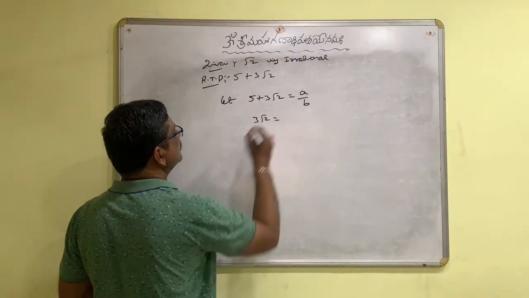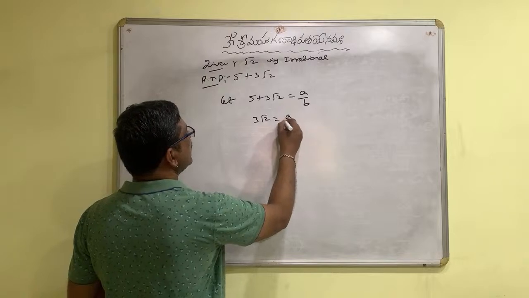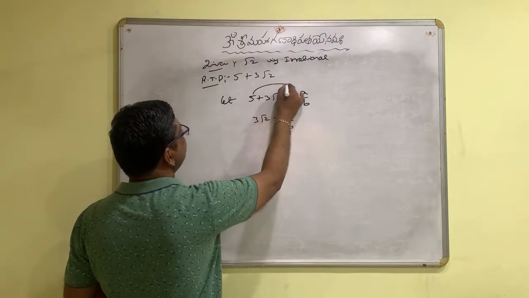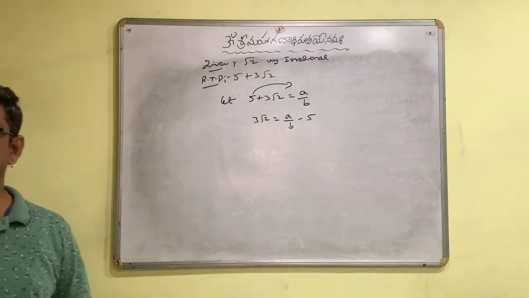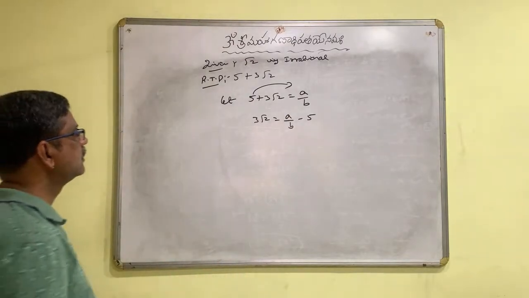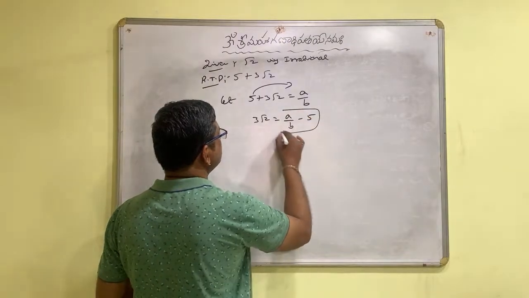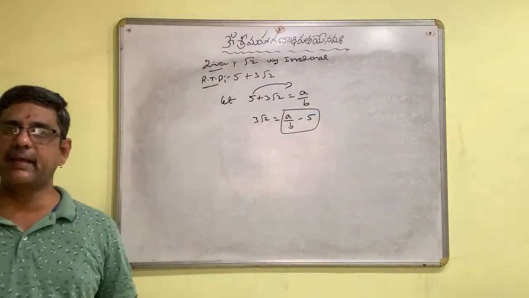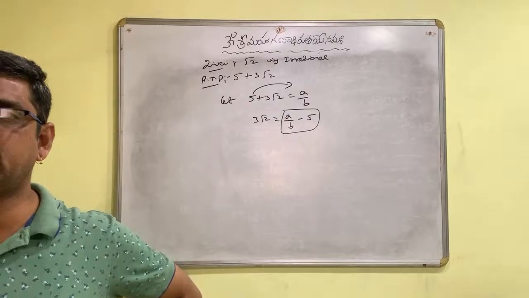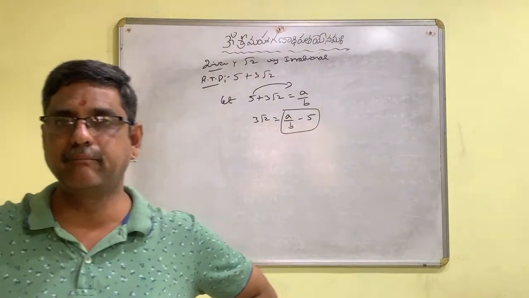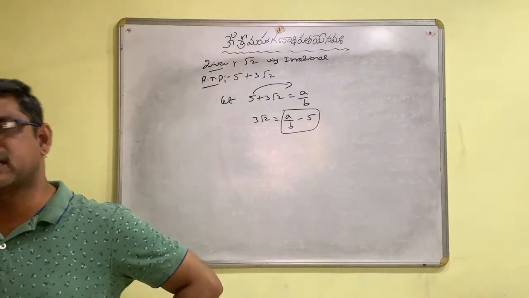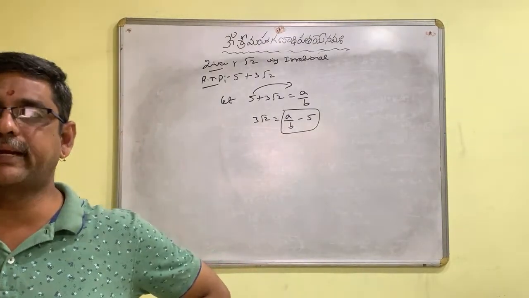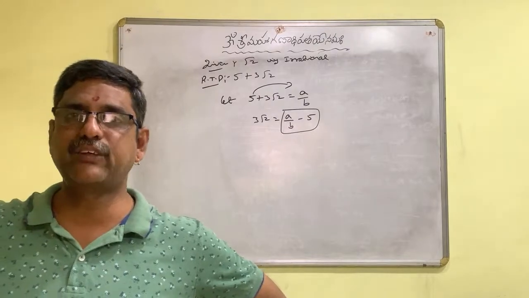Okay. Now see here. 3 root 2 is equal to a by b. When we send 5 to that side, it becomes minus 5. Now, think about this one. A by b minus 5. A by b is rational, 5 is also rational, and we are subtracting two rational numbers, so the result is rational.